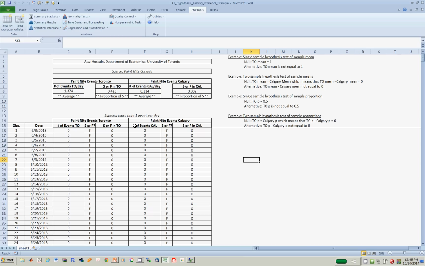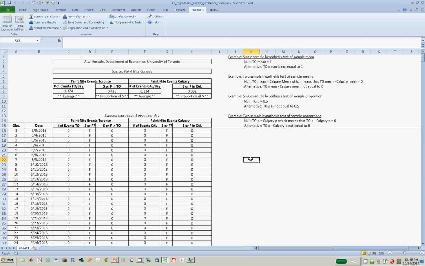Similarly, in Calgary, we have the number of events each day over these 500 observations, whether it was success or failure, where success once again is defined as more than one event per day. Notice that on average in sample, the number of events per day in Toronto is 1.374, whereas in Calgary it is 0.114. What proportion of events in Toronto resulted in a success? The answer is 0.428 in the sample, and in Calgary it is 0.032.